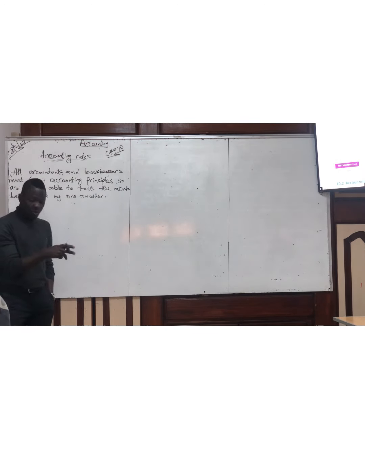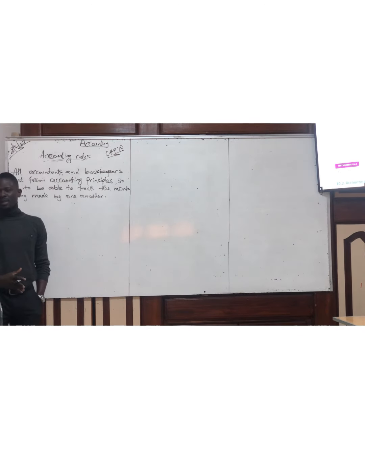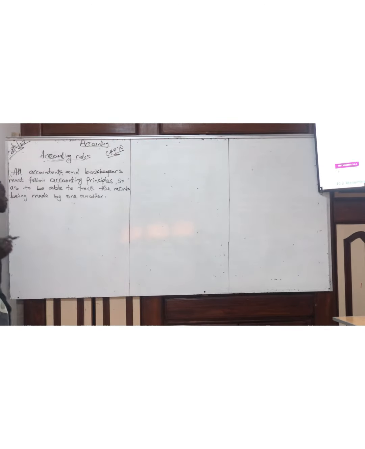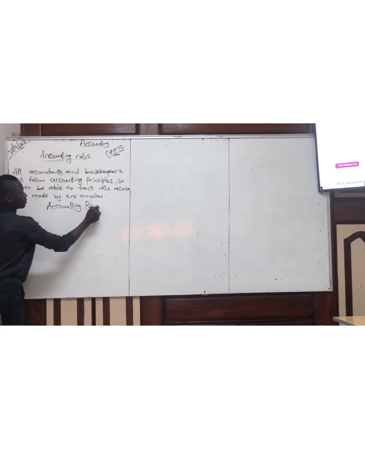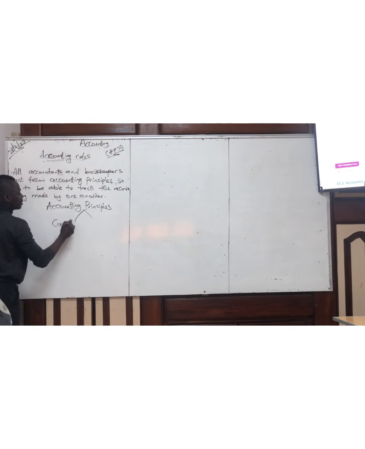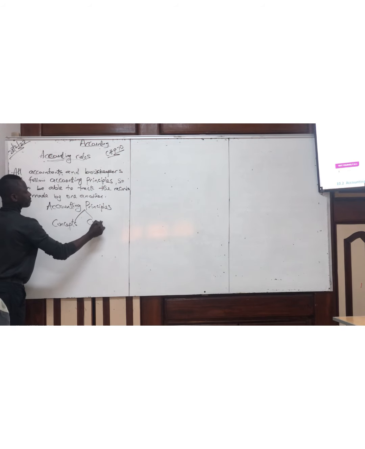So both bookkeepers and accountants have to go with the accounting principles. And what are accounting principles? Accounting principles are concepts and conventions.